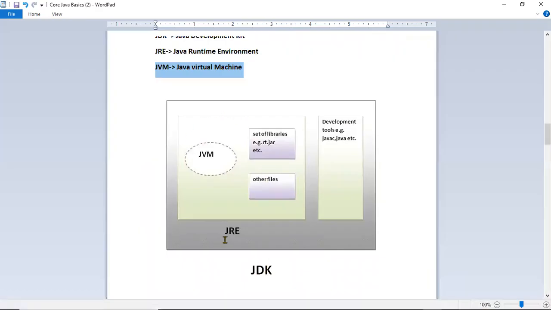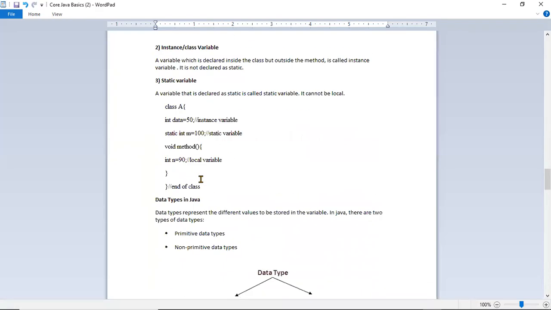So when you install Java, you get the JDK. The JDK will have the JRE, the Java Runtime Environment. That means it will have some libraries to run the Java program. Then inside the JRE there is the JVM, as well as development related tools like javac, which is nothing but the compiler. The Java Virtual Machine will have a lot of internal memory components.